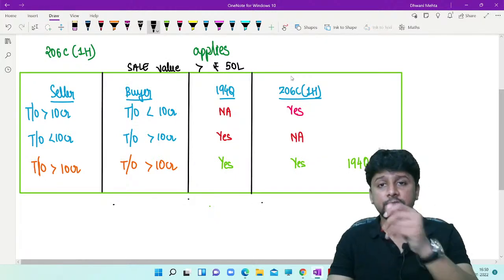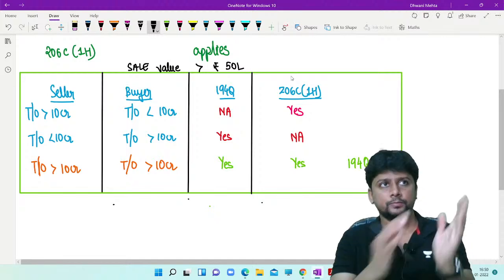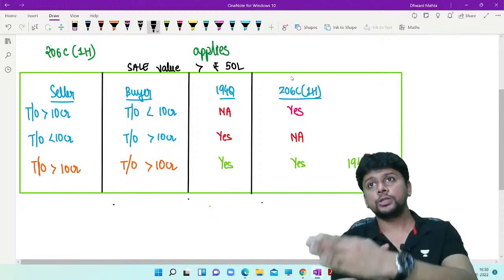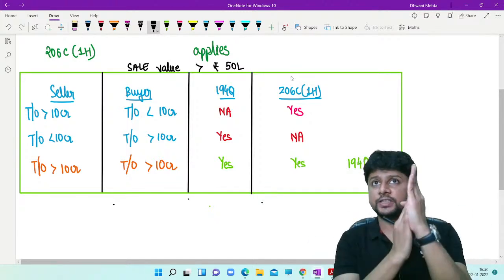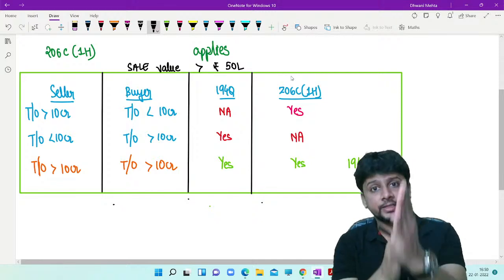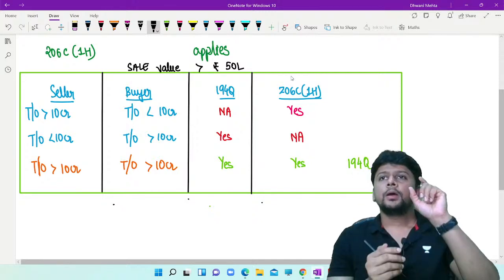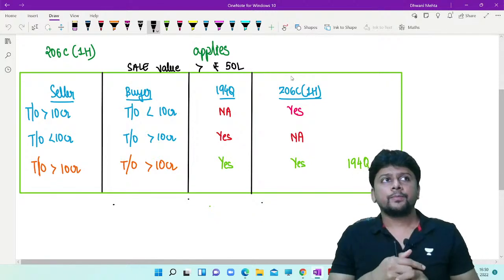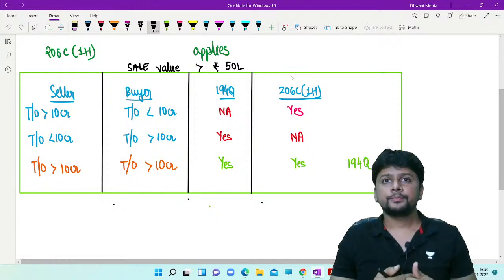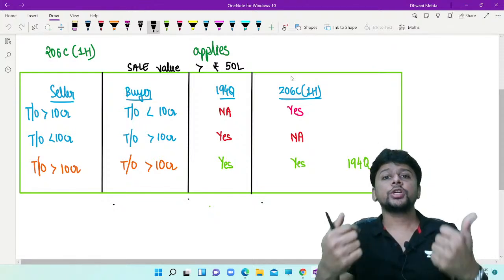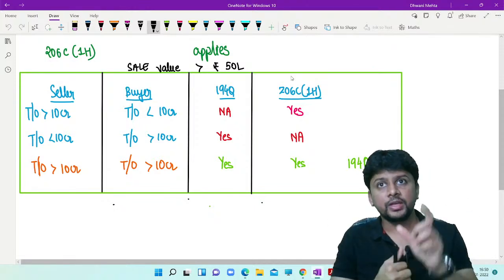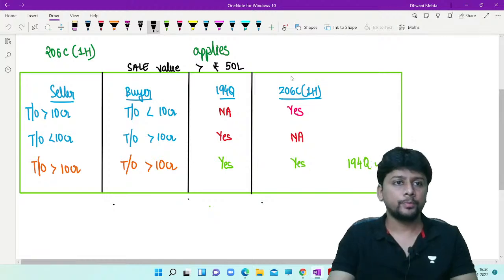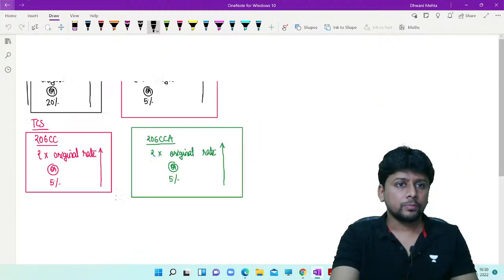Now, because these two sections are there, 194Q and 206C1H, it's a section of TDS, it's a section of TCS. Luckily, the lawmakers have also thought of non-furnishing of permanent account number. If that happens, then what to do?